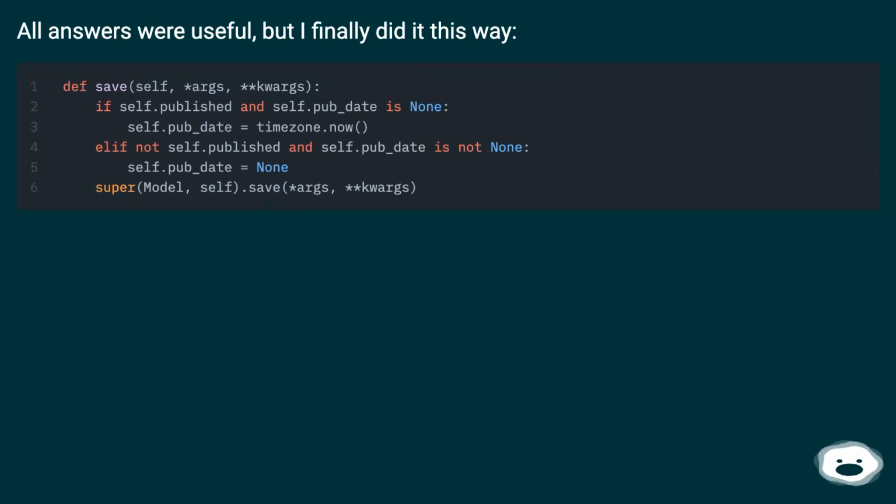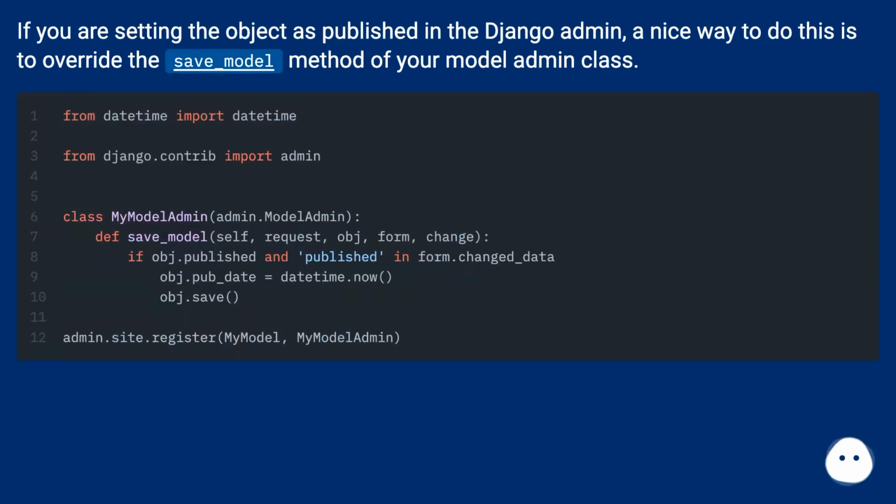All answers were useful, but I finally did it this way. If you are setting the object as published in the Django admin, a nice way to do this is to override the save_model method of your model admin class.